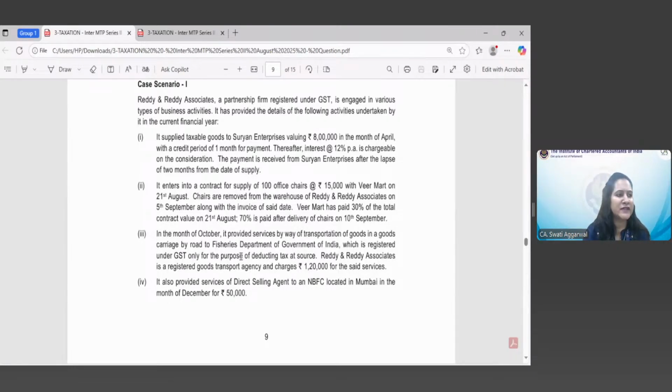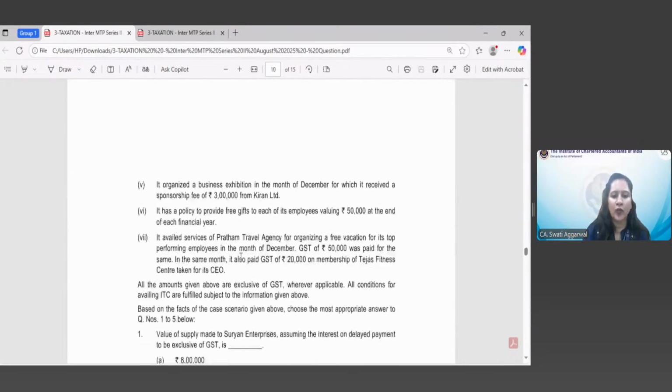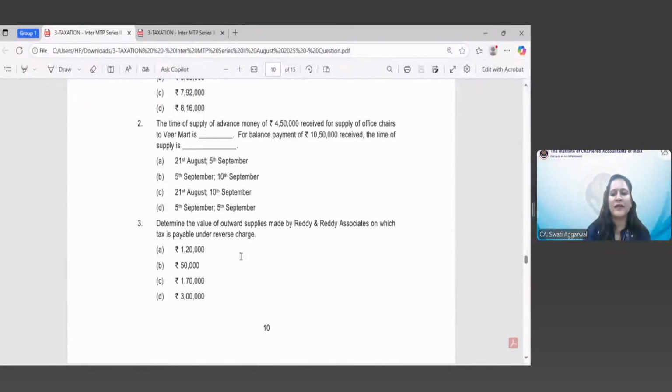The correct option is option D for both, for advance payment as well as for the balance payment of rupees 10 lakh 50,000. Very good, Asta. The time of supply is 5th September. For both the payments, for advance as well as for balance payment, time of supply is 5th September because invoice has been issued on that date. Please note that in case of time of supply of goods, date on which advance is received is not relevant. Date on which invoice is issued, that is important, right?